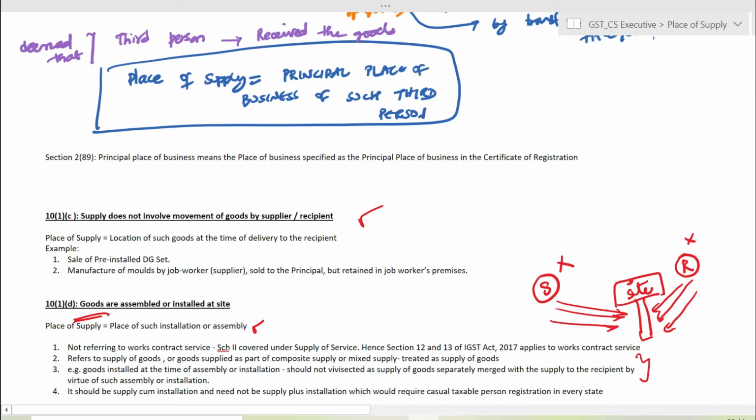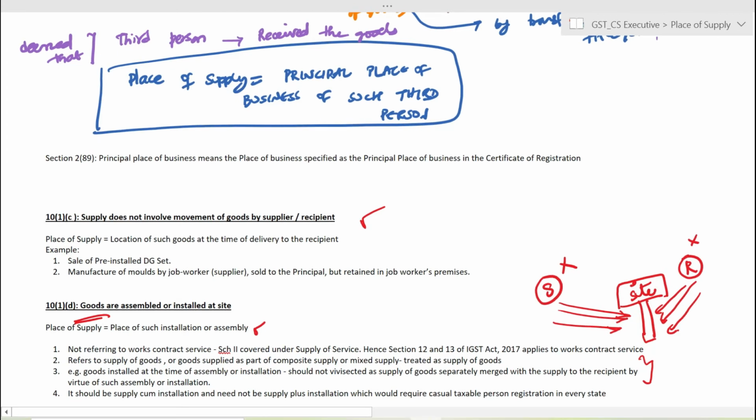So for instance, there is a sale of a factory. With it there is a pre-installed DG set. There are two different transactions. It is not being sold as a slump sale. So when the factory is being sold, at the same time, the DG set would also be deemed to have been sold. And there is no requirement for you to remove the fittings and again put it at a different place. It is being treated as being delivered on an as is where is basis.